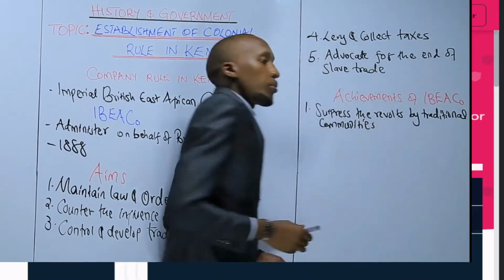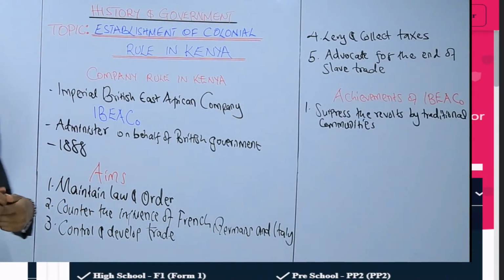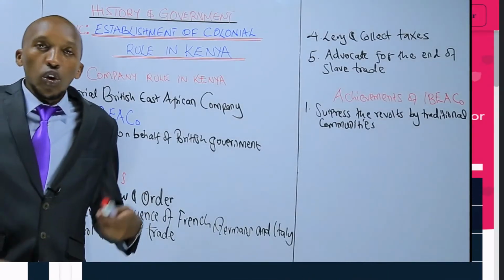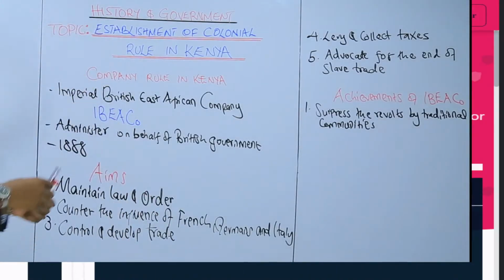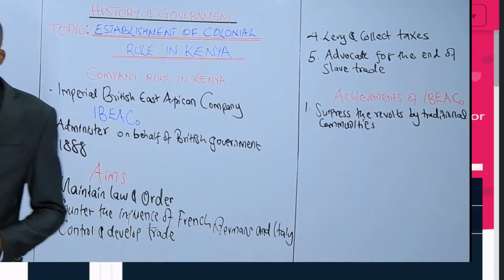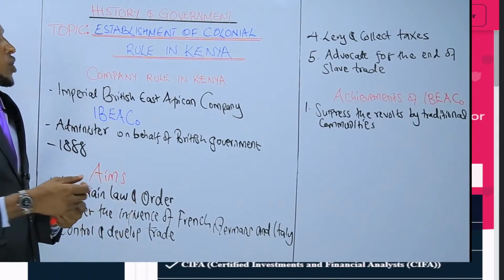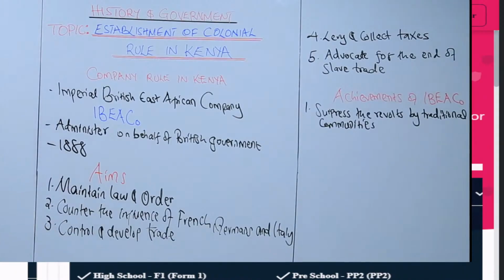As they took control or authority in those territories, most African communities did not accept, so they had to stand up against them, but they managed to quench or bring an end to those rebellions.